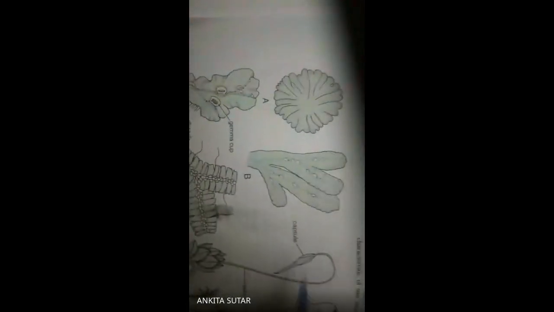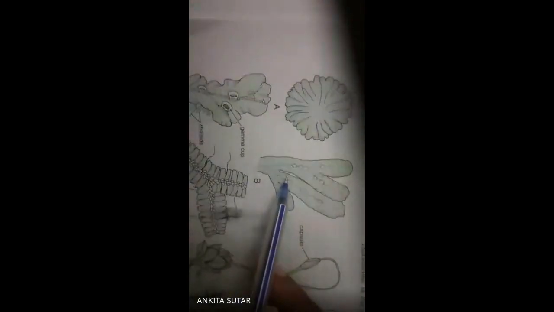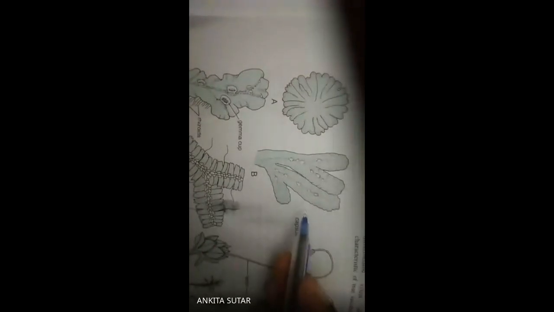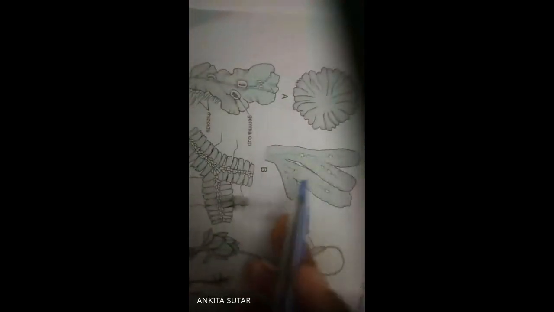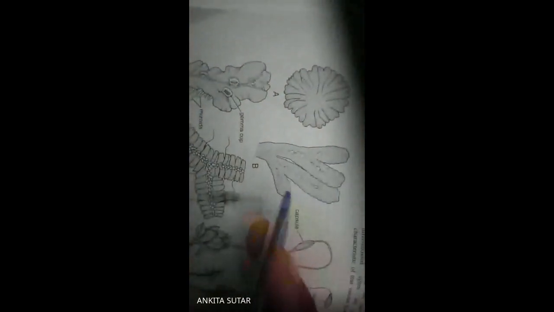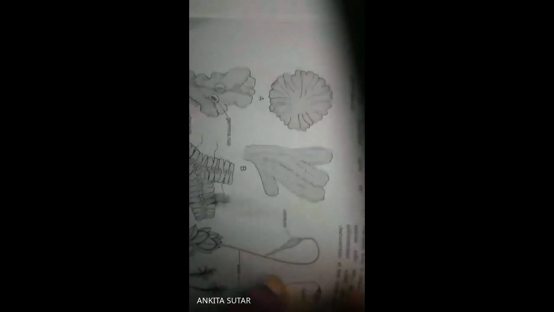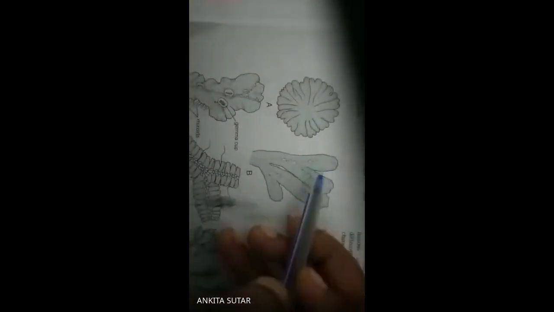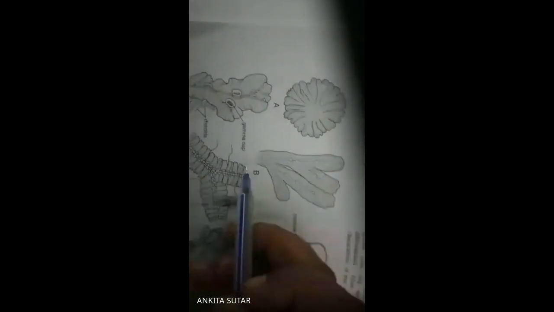But in case of Marchantia, the gametophyte is also prostrate and thalloid. It is erect and differentiated into stem and lateral appendages. But here the roots are absent. That means the true roots are absent, but the rhizoids are present.